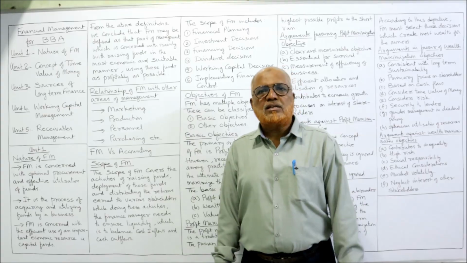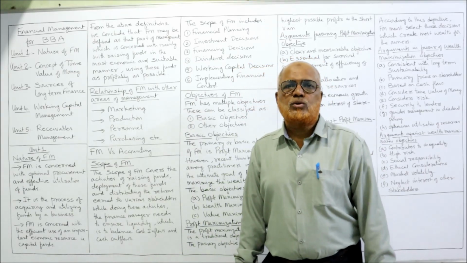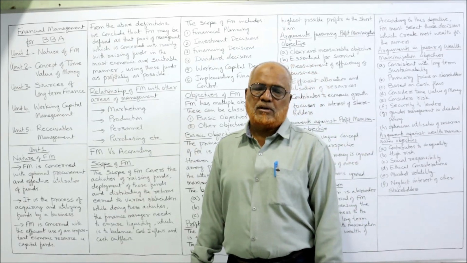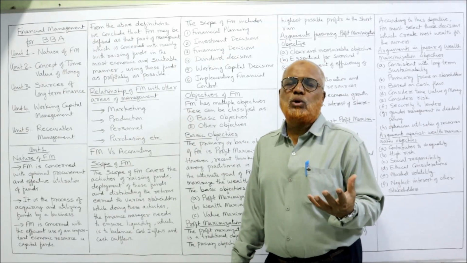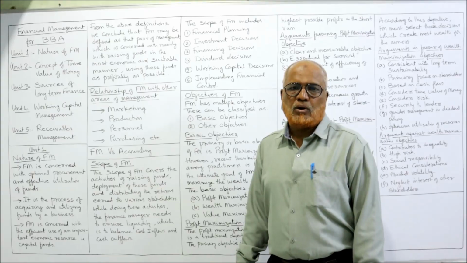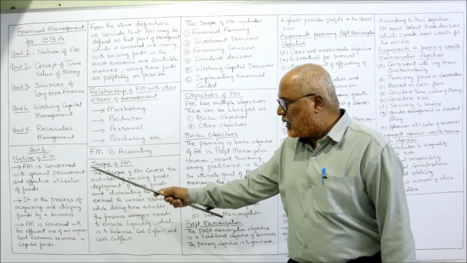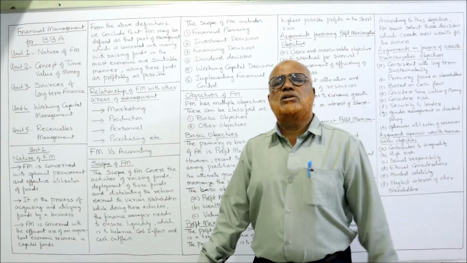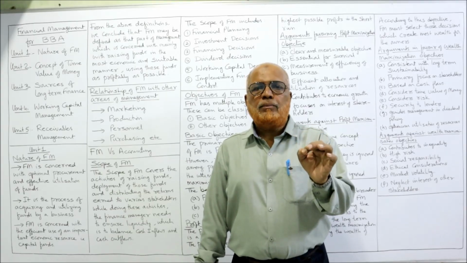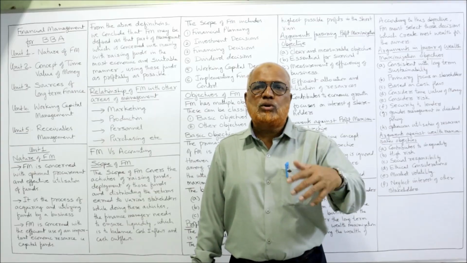In simple words, we can say, from where to procure the funds and where to invest or utilize the funds, so that the business should not confront a problem of cash shortage or finance shortage. So financial management is concerned with optimal procurement and effective utilization of funds. The best simple meaning is how to optimally procure the funds and how to effectively utilize the funds.